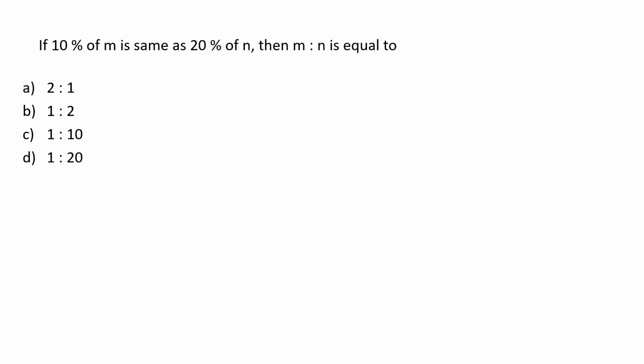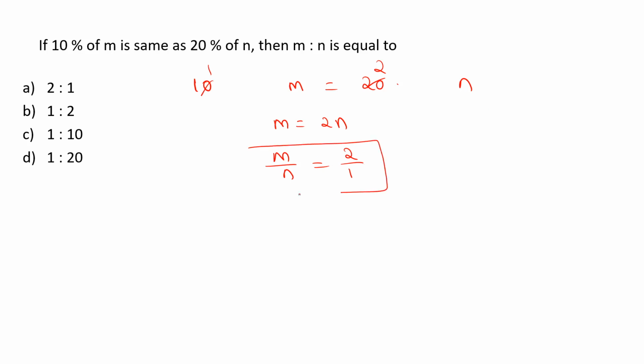Okay, and look how it is going to be. When 10% of m is equal to 20% of n, then take percentage off from both sides, and 10 ones and 10 twos. That means m equal to 2n. The ratio between m is to n is going to be 2:1.